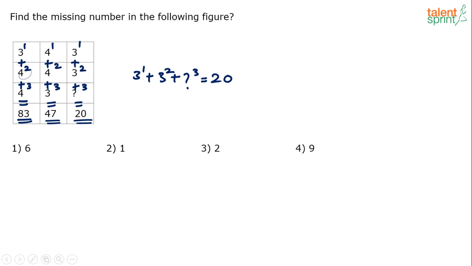So do that now. 3 plus 9 is 12. 12 plus question mark cube is 20. So question mark cube will be 20 minus 12, which is 8. What cube is 8? 2 cube is 8, right? So option 3, 2, will be the answer. Question mark comes out to be 2.